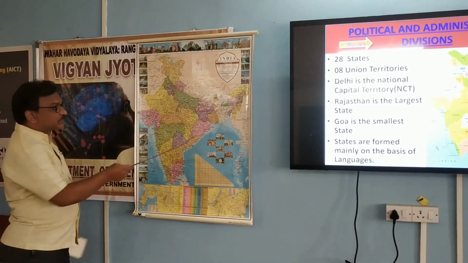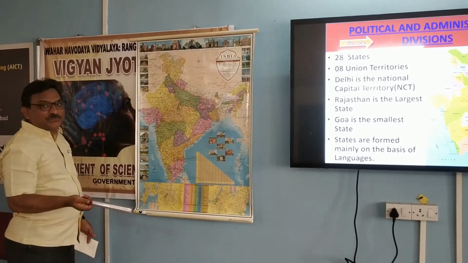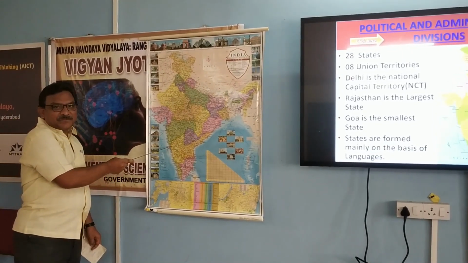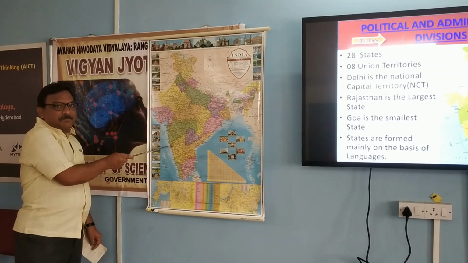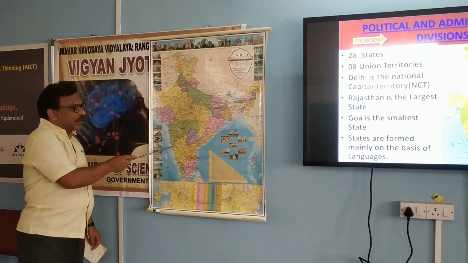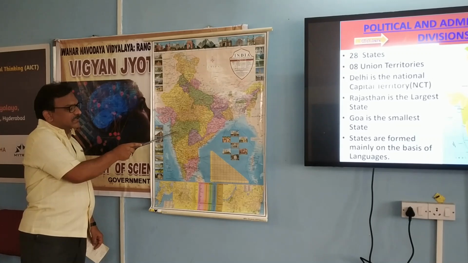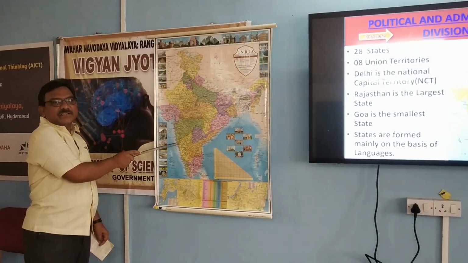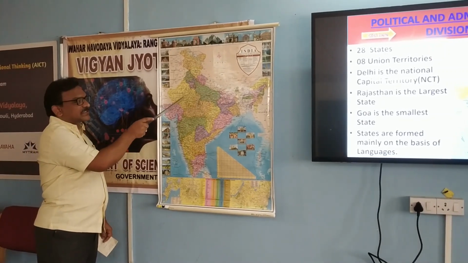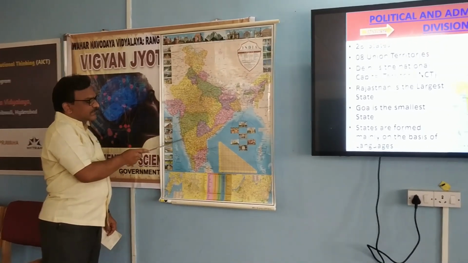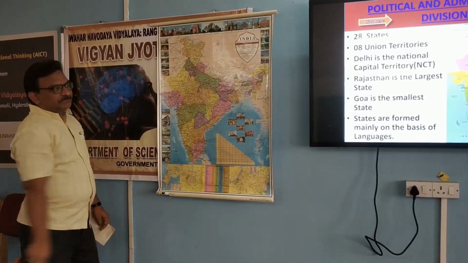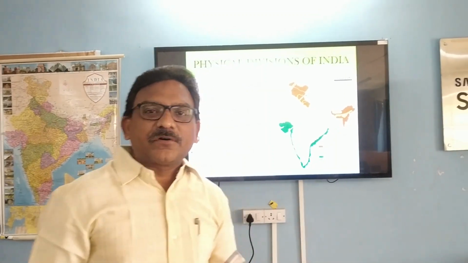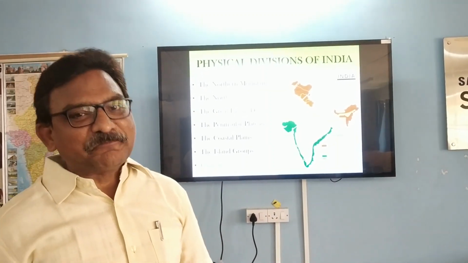So where is Goa? To the east, the west, or north or south? Yeah, to the west. Look at the pointer. The place where I have put the pointer, it is Goa. It is in between the two states, Maharashtra and Karnataka. In between you can see the smallest state, Goa. So the largest state is Rajasthan, the smallest state is Goa. Right? Thank you. Those were the points of discussion on our topic, our country India. Shall we go ahead? Good.